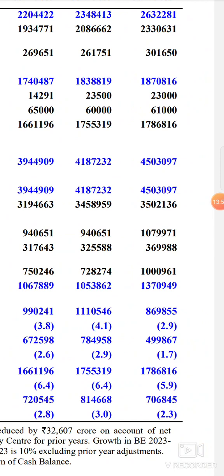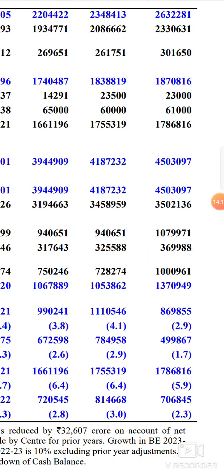Now what is meant by this grants in aid for creation of an asset? See, usually the government of India will give different kinds of grants to states and local self governments. Take for example, I can give you one example called MGNREGA, Mahatma Gandhi National Rural Employment Guarantee Scheme. In Telugu we call it Mahatma Gandhi Jatiya Upadhi Hami Padakam. So the government of India had given some grant to a state under it. Whenever grants are given, they usually consider it a revenue expenditure.